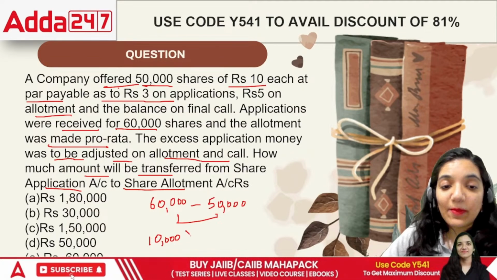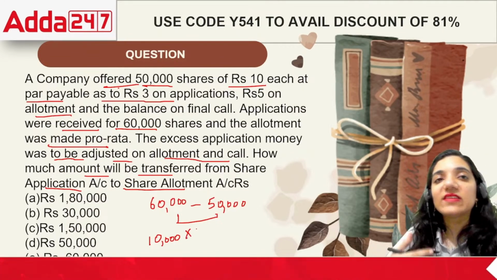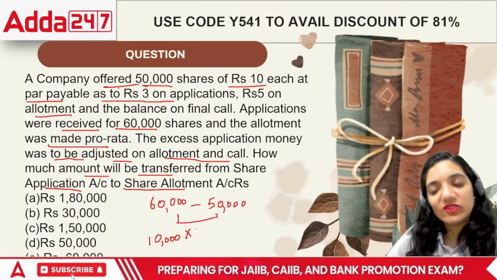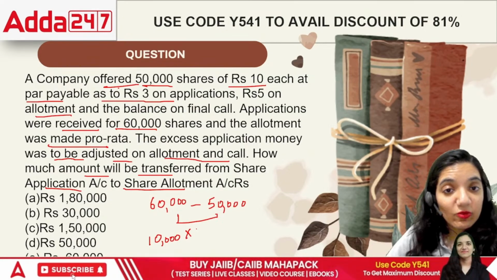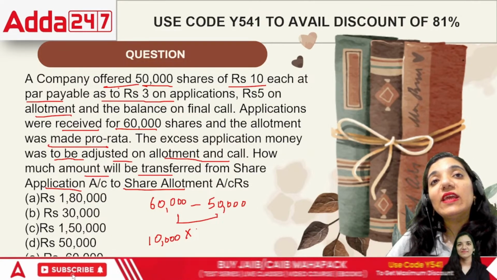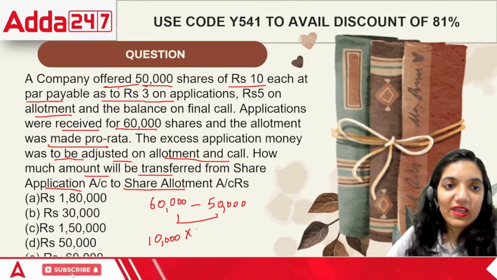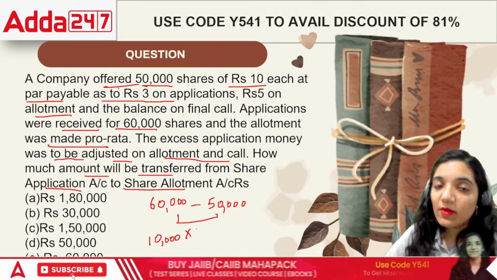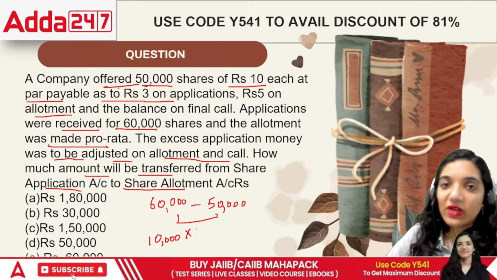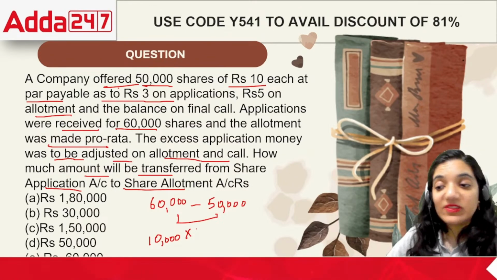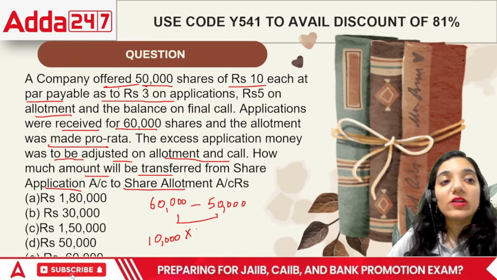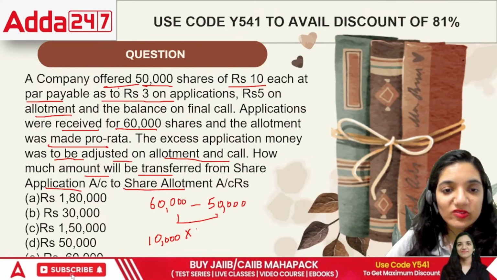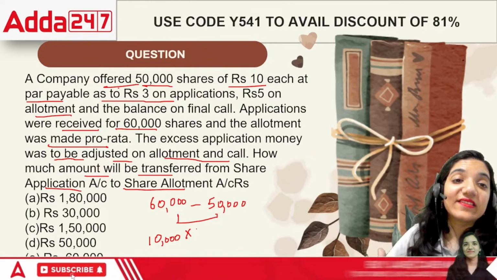On that, the application money: people asked for 60,000 shares, we said that we have 50,000 shares. People got excited, they really wanted to buy our shares, so they oversubscribed, they gave us money for 60,000 shares, but our limit was 50,000, otherwise ROC will kill us. We cannot go beyond the authority of ROC, so we got 60,000 applications. We said we can give you only 50,000 shares. So whatever excess is there, what to do with that?